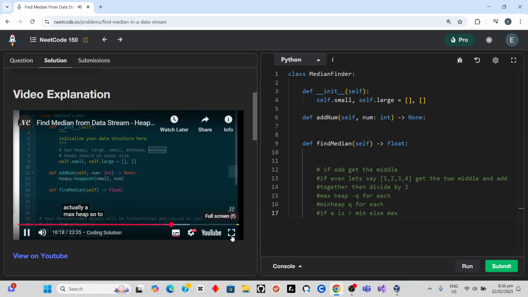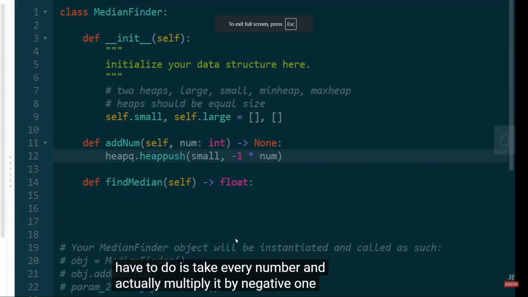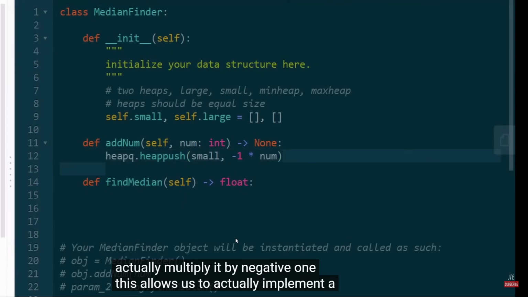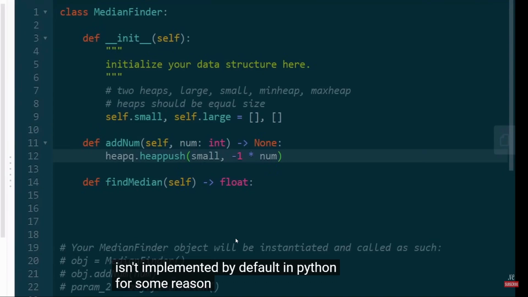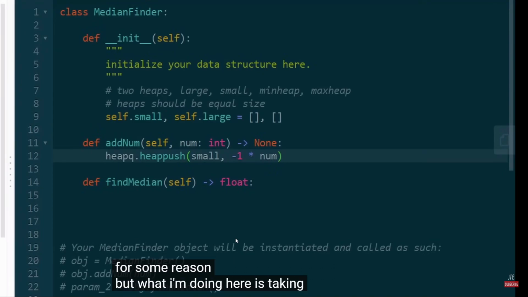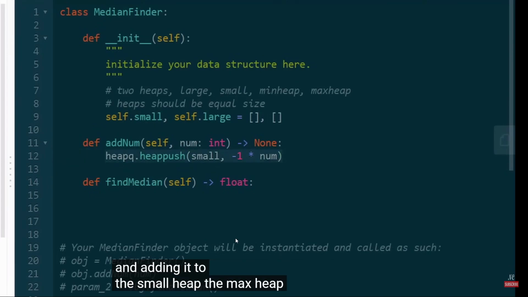So to get around that, what I'm going to have to do is take every number and multiply it by -1. This allows us to actually implement a max heap, which isn't implemented by default in Python for some reason. But what I'm doing here is taking num and adding it to the small heap, the max heap, right?